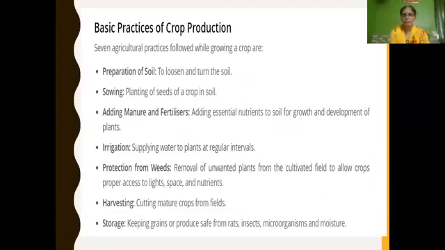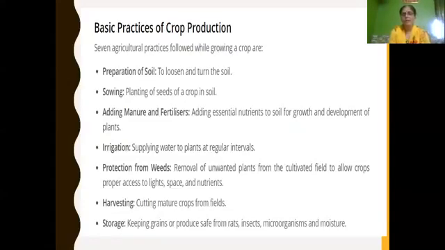Then adding manure and fertilizers. What is the use of adding manure and fertilizers? Adding essential nutrients to the soil for growth and development of plants. Then supplying of water to plants at regular intervals is called irrigation. Isn't it?